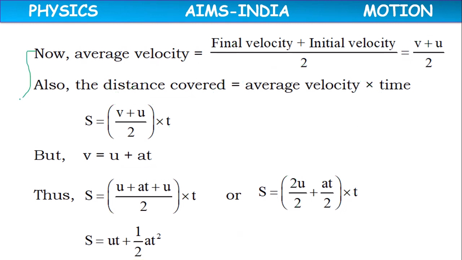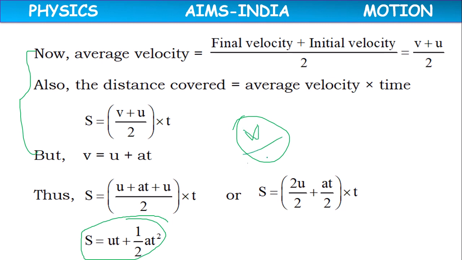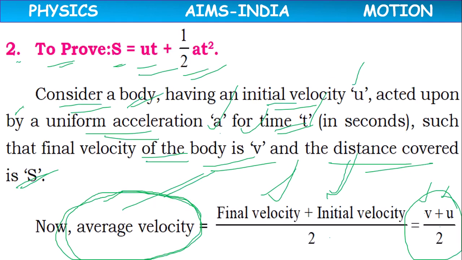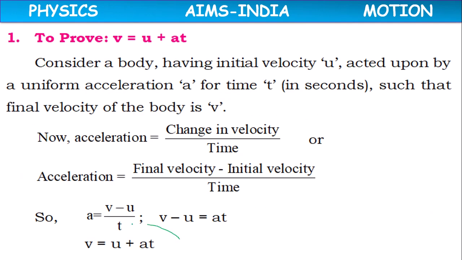We have to understand how we have derived the equation, children. After that, there is no need for all this derivation; you just have to remember this equation. This is the second equation of motion. In the absence of v, the final velocity, the relation between s, u, t and a is given by these four quantities: s equals ut plus half at square. The first equation, v equals u plus at, is used in the absence of s.